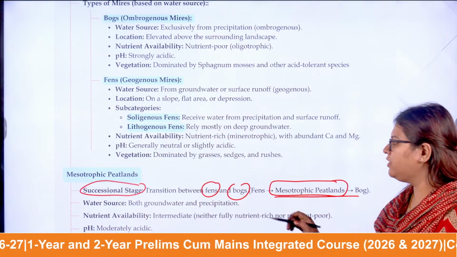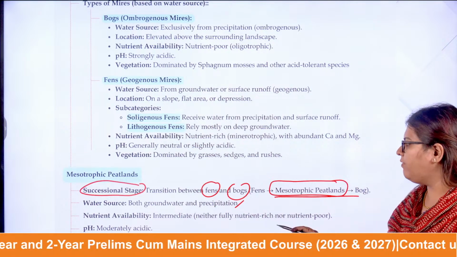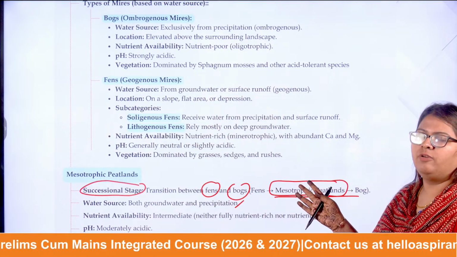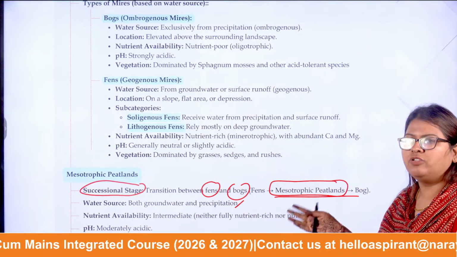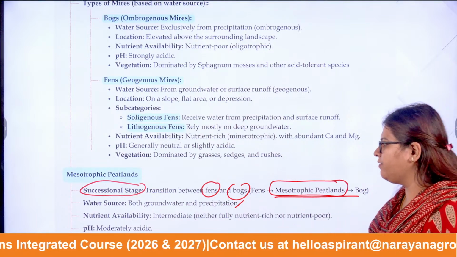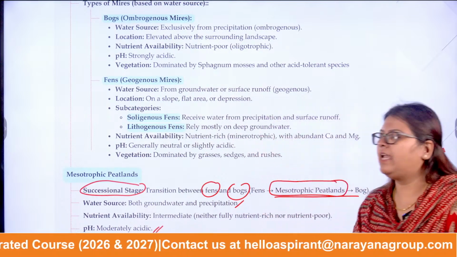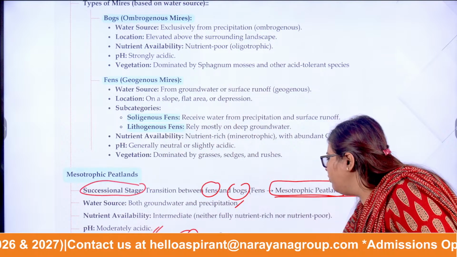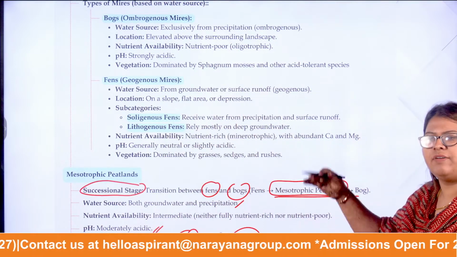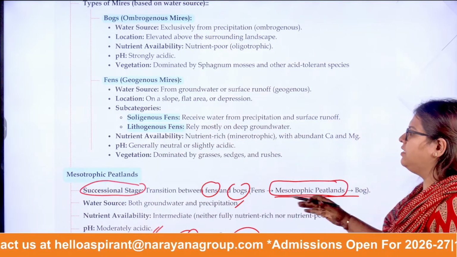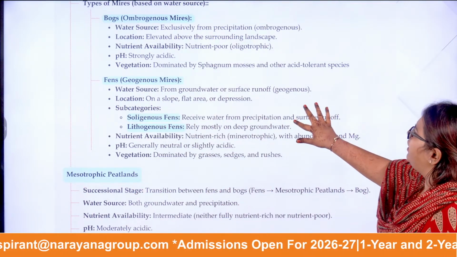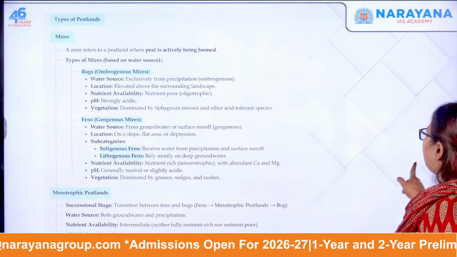The nutrient availability is intermediate, neither too much nor too little. It is moderately acidic, and the vegetation features a mix of grasses, woody vegetation and sphagnum mosses, everything combined. Now we've completed the different types of peatlands.